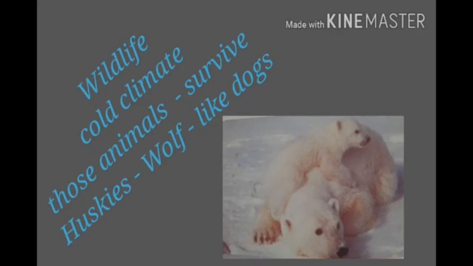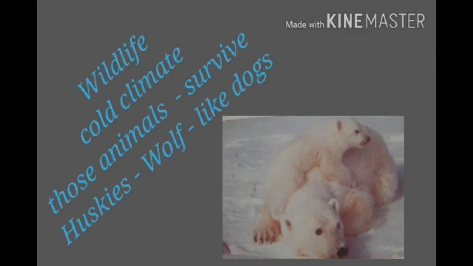found in this region. Children, the seals and whales are found along the coast and are hunted by people for meat and oil. Children, the wolf-like dogs called huskies are also found here. These dogs are used in hunting and to pull sleds.